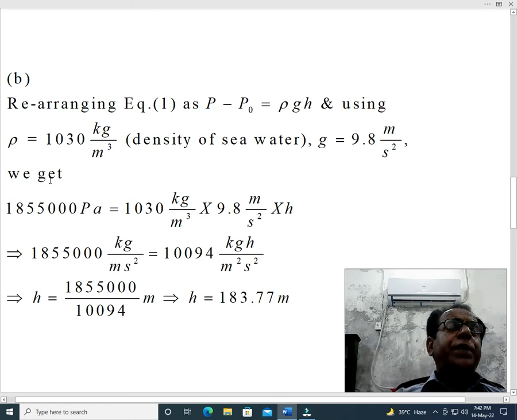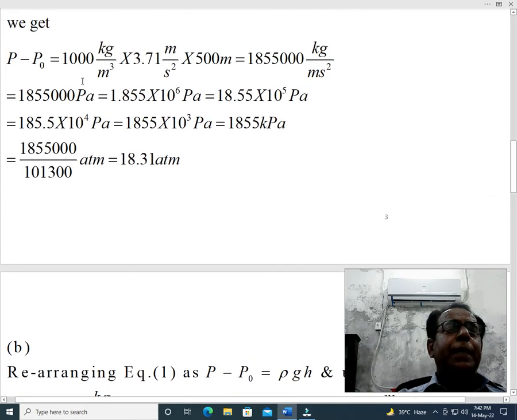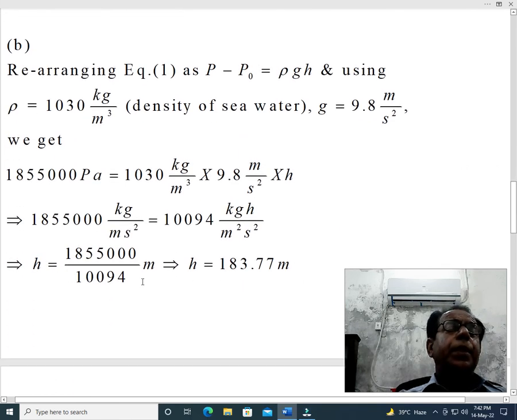So we put all these values. Dear students, P minus P naught we have calculated in part A. So in part A, P minus P naught, here we can use any of these values. It is a matter of discretion for us which of these alternate values we take. We have taken this value, P minus P naught equal to so many Pascal, equal to the density of seawater into the acceleration due to gravity on the surface of the earth.